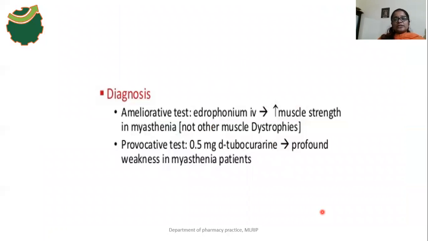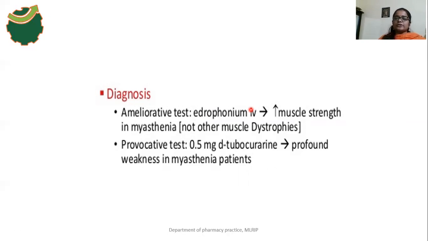And what is the diagnosis of this myasthenia gravis? Okay, so there are two kinds of tests. First one is the ameliorative test. In this test, first we have to give the edrophonium. Okay, so what is edrophonium? It is a reversible anticholinesterase inhibitor. Here the route of administration of edrophonium is IV, intravenous route.